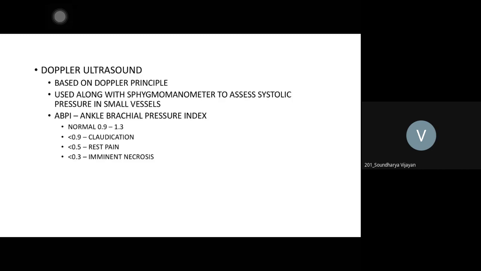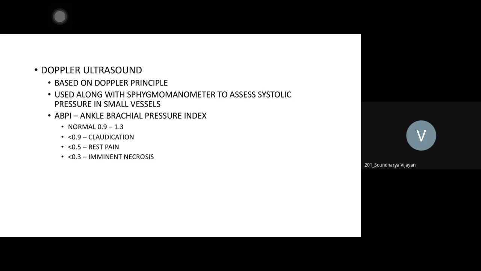In a patient who is suffering from claudication, the lower limb is affected, so the ratio will be less. It will be 120 in the affected lower limb and 140 in the upper limb. So the ratio is of systolic pressure only, not the diastolic pressure. If the patient is complaining of rest pain or you can see some gangrene: when you see gangrene, you need not measure the ankle brachial pressure index, it will be less than 0.3. Rest pain is between 0.3 and 0.5, imminent necrosis or like that.